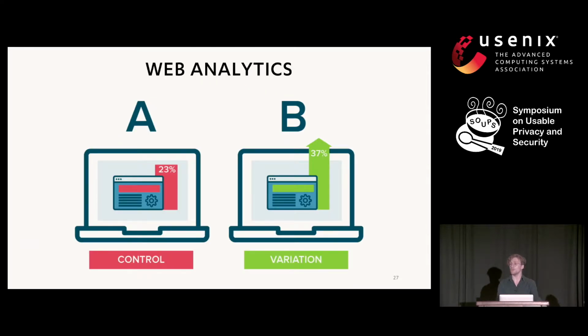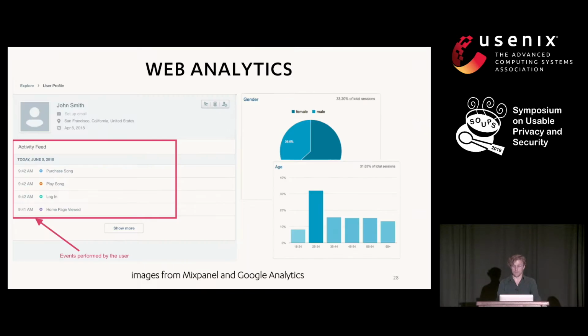So a common practice in web development is A/B testing, where you test various versions of a site or a UI design to test the efficacy or the success of different design decisions. And this, in all applications, including applications with cryptography and multi-party computation, is very helpful to evaluate the successes and failures of a design. Common platforms that help you do this are things like Mixpanel and Google Analytics, which provide helpful information for this.